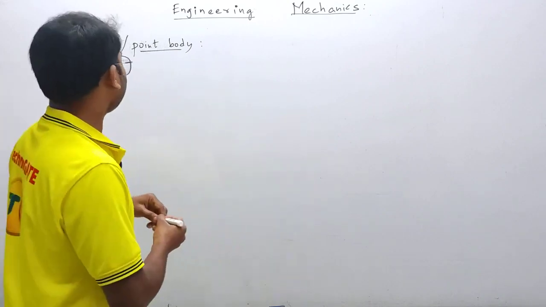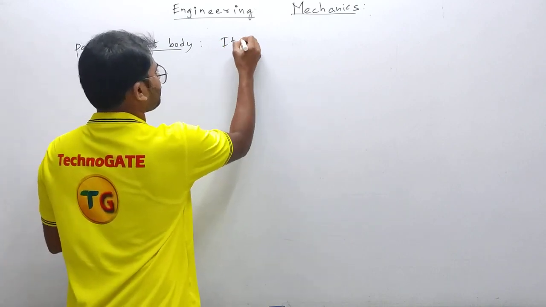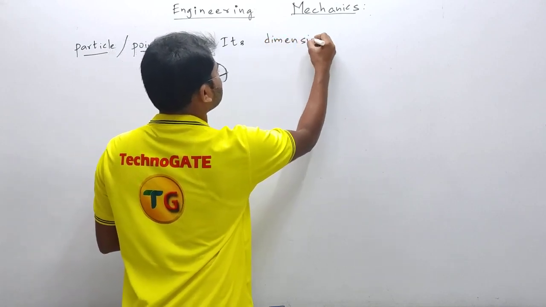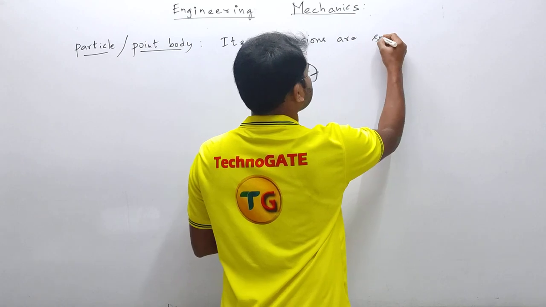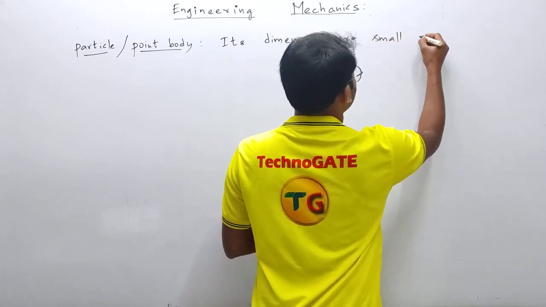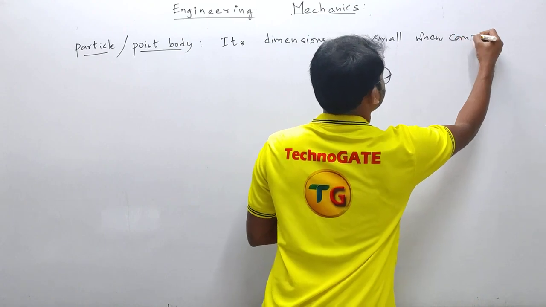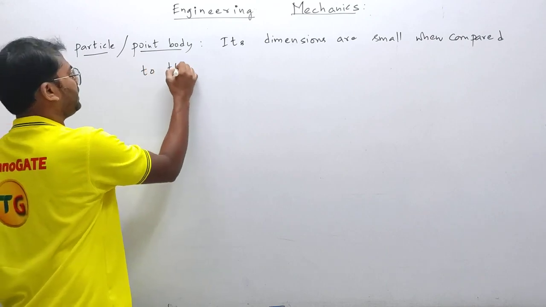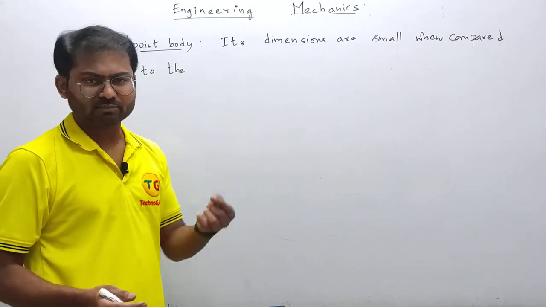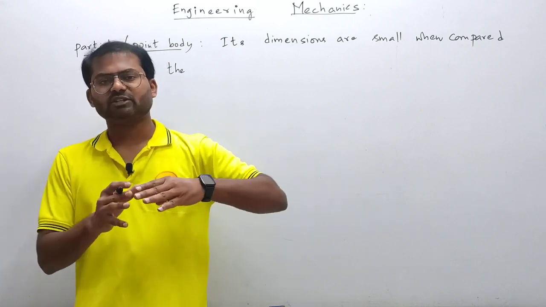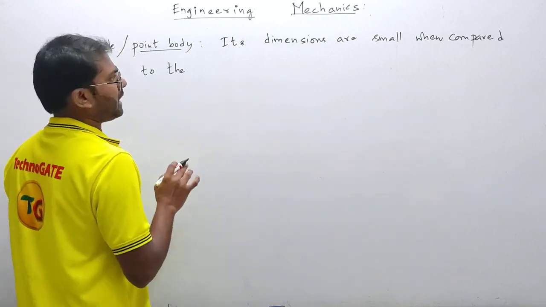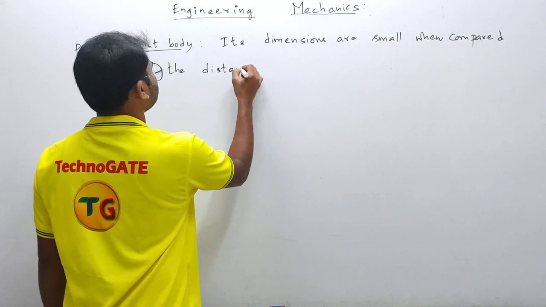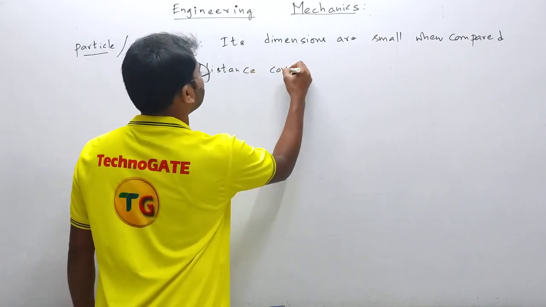Clear? So a particle or a point body is defined like this: its dimensions are small when compared to the distance traveled by it. So there should be some comparison, then only we can say something is small or large. So we tell with respect to the distance covered by it. Clear? So its dimensions are small when compared to the distance covered by it. Distance or displacement, you can use both the words here.